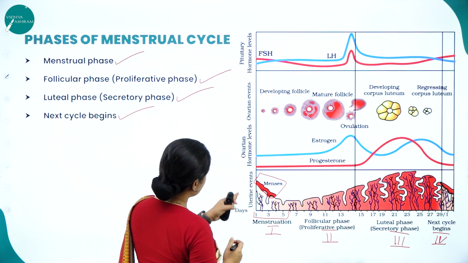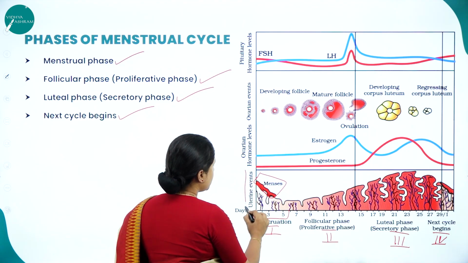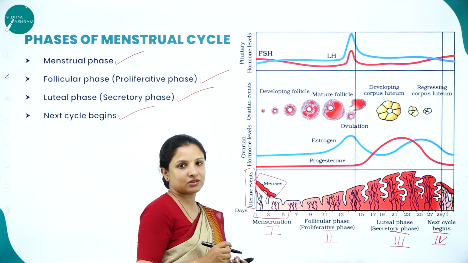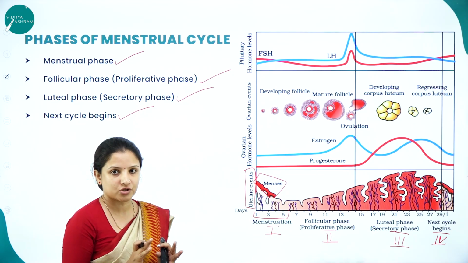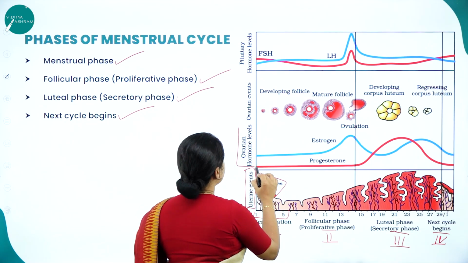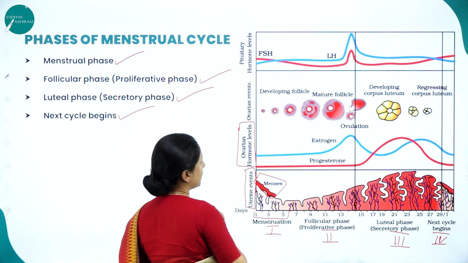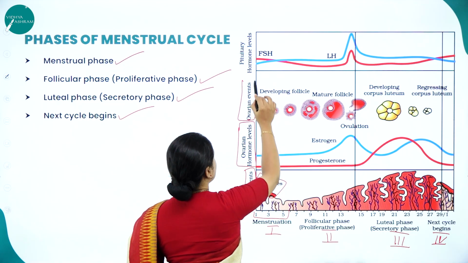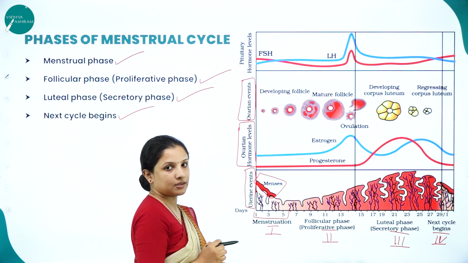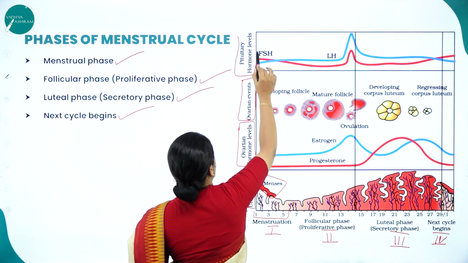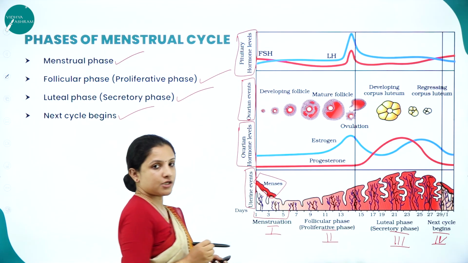On the other hand, if you can see here, they have given uterine activities. That is, during each of these phases of the menstrual cycle, what happens in the uterus, which we need to study here. Next, they have given what happens to the ovarian hormone levels during the menstrual cycle. Next, they have given the different ovarian events that occur in the ovary. Next, they have given the pituitary hormone levels. All that we need to consider.